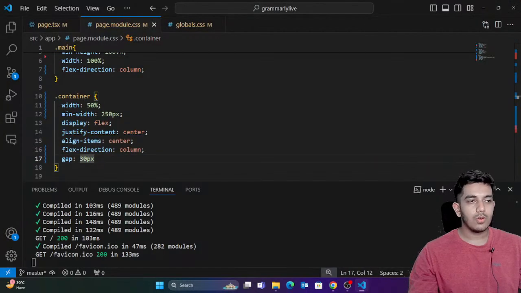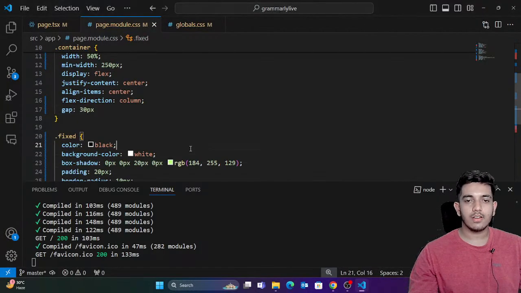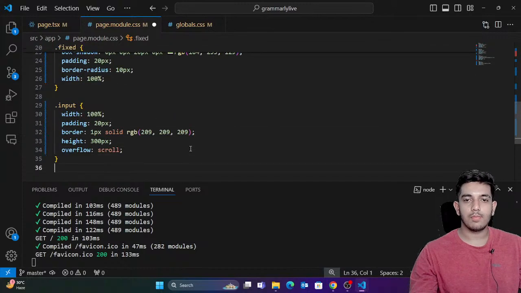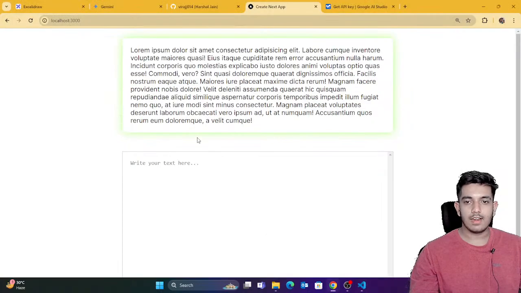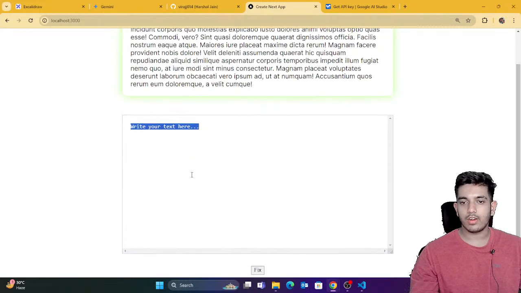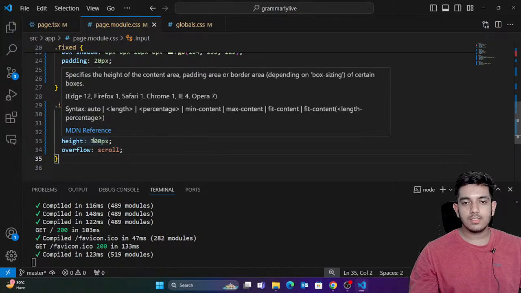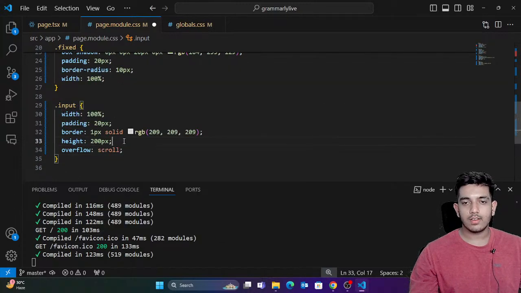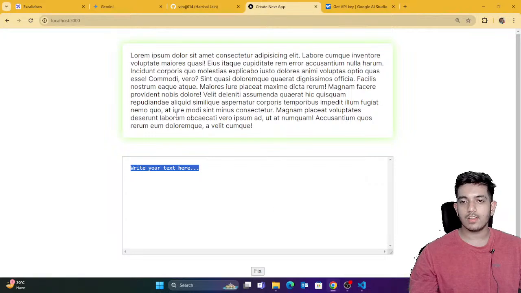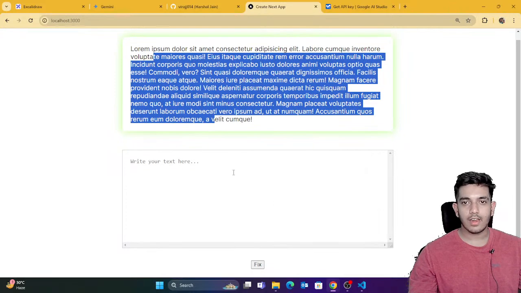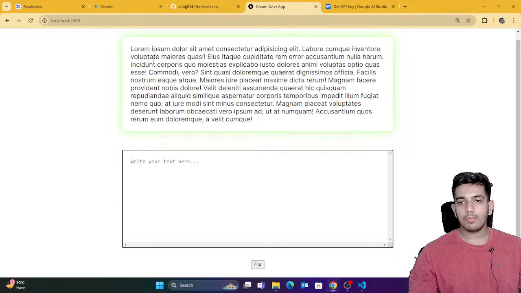Perfect. Now below this we have the input field. I'm just gonna say that the input field is also going to take 100% width. 100% width simply means that this input field is taking 100% space, which means 50% of the screen because of the container. Perfect. Now what else you can do is decrease the height if you want. Since the text is too large, that's why this is showing like this. Or else you can just change the layout later on. I think it would be better if we change the layout actually.